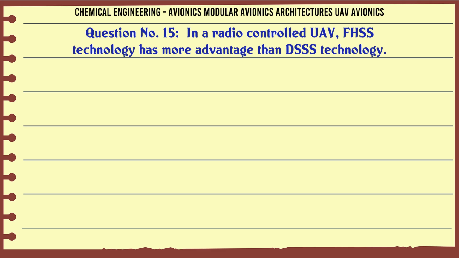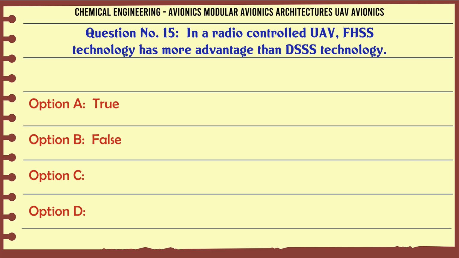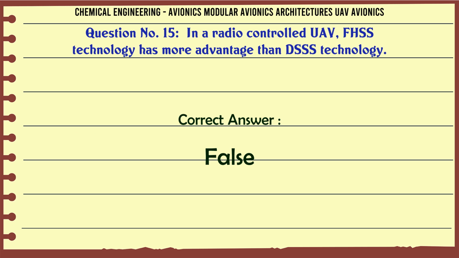In a radio-controlled UAV, FHSS technology has more advantage than DSSS technology. A true, B false. The correct answer is false.